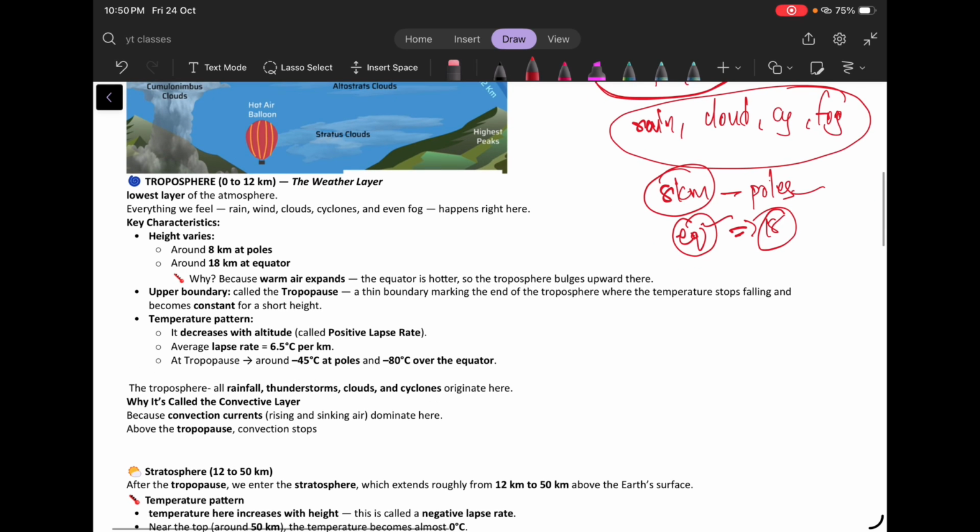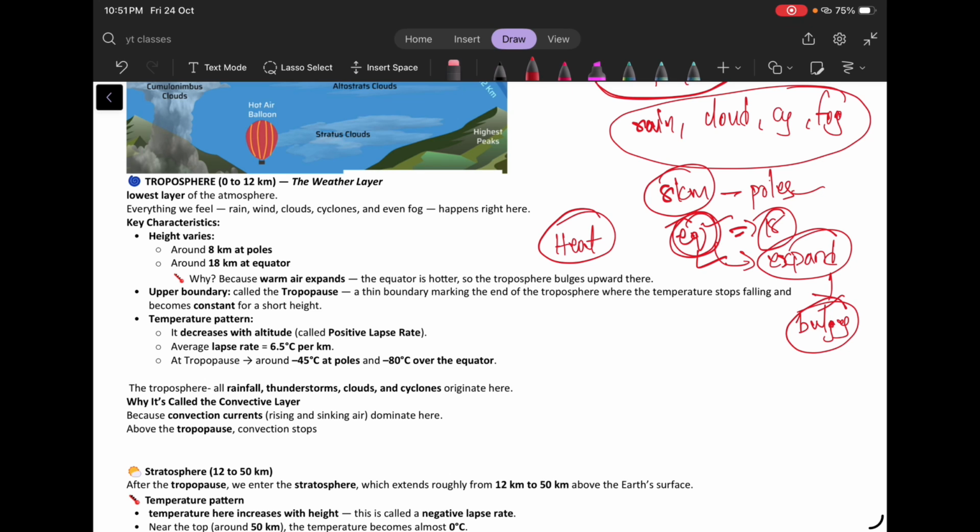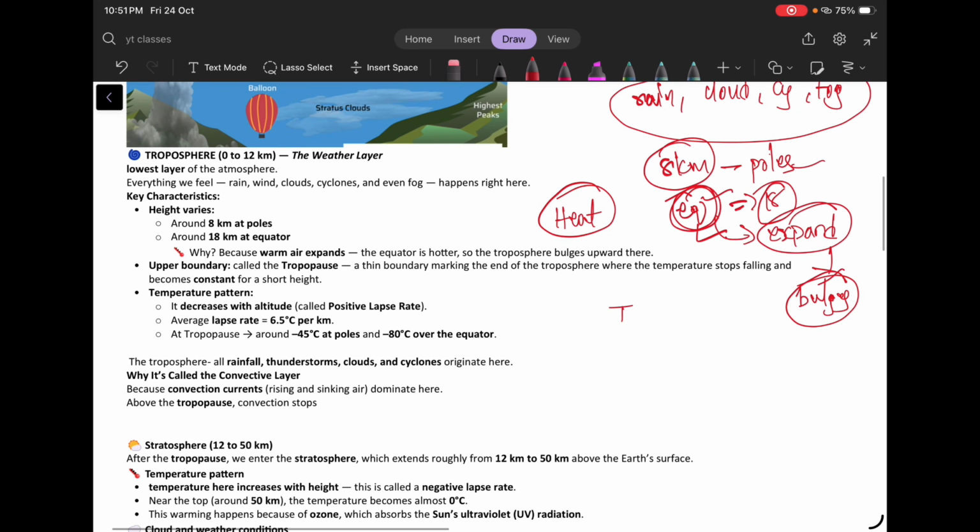Because the equator gets a lot of heat energy directly from the sun, and the poles receive less heat than the equator does. So because of the heavy heat in the equator, the air in the equator region will expand, by which the troposphere also bulges upwards in the equator region, right? And there is a dividing line between the troposphere and the stratosphere. That line is called the tropopause.